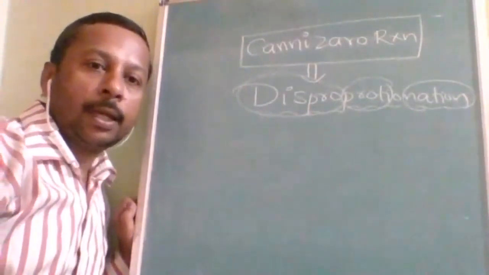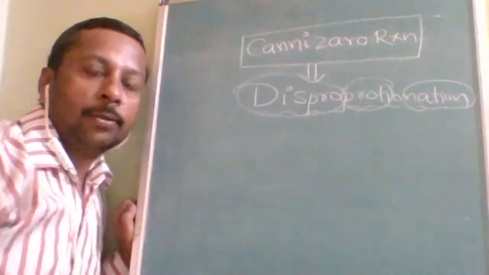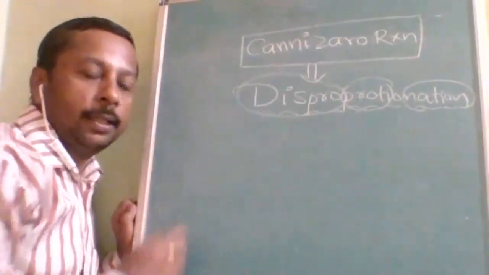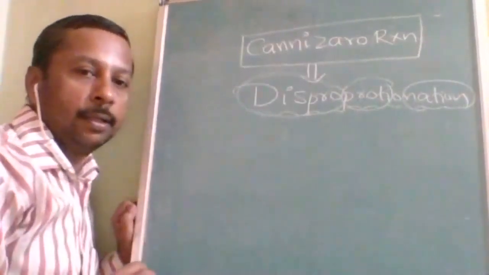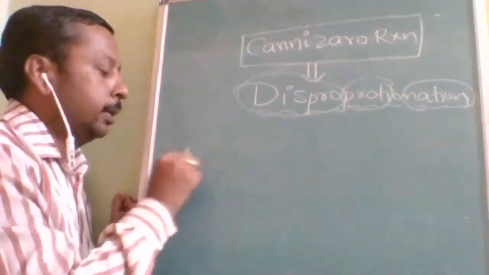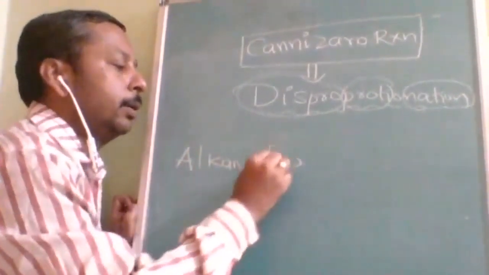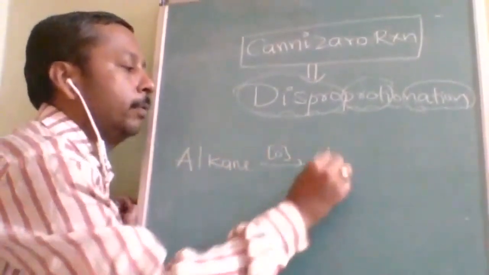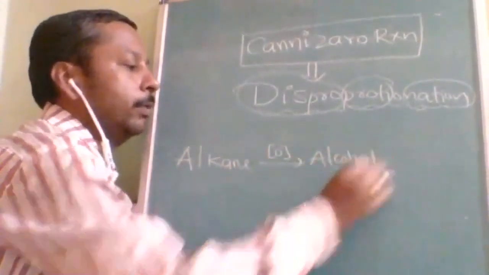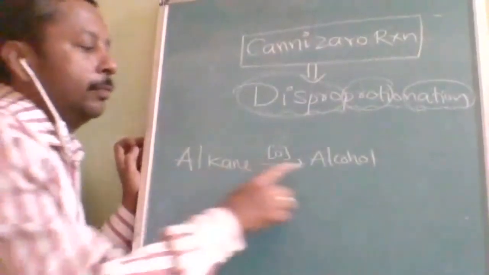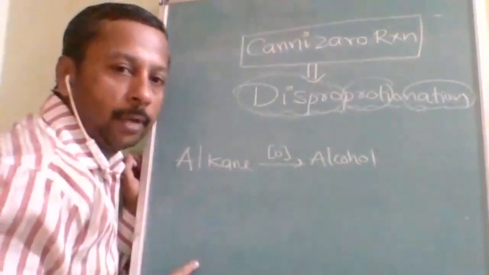In organic chemistry there is a series of oxidation. Suppose we have an alkane. On oxidation, first it forms alcohol; addition of oxygen to the alkane gives you alcohol.